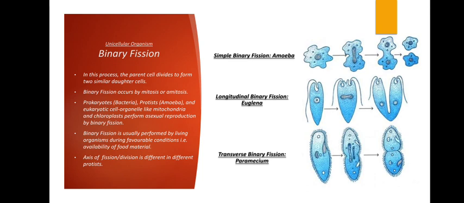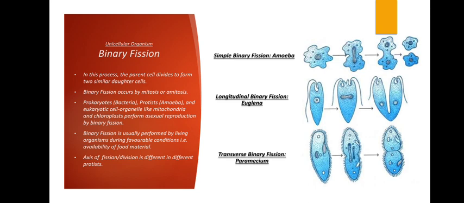Now it may divide in any axis, in any plane. It can divide vertically, it can divide horizontally, and still it will lead to the formation of two cells which are exactly the same. Here we have shown simple binary fission in case of amoeba, then longitudinal binary fission in case of euglena. You can see there are two flagella, right? A hair-like projection which you are seeing, that is a flagellum which helps it to move.